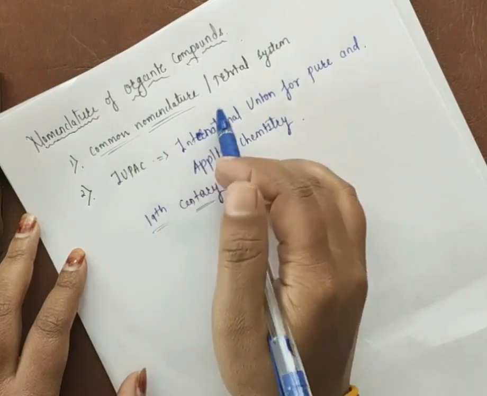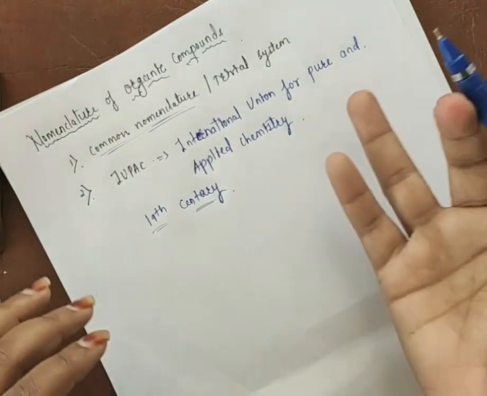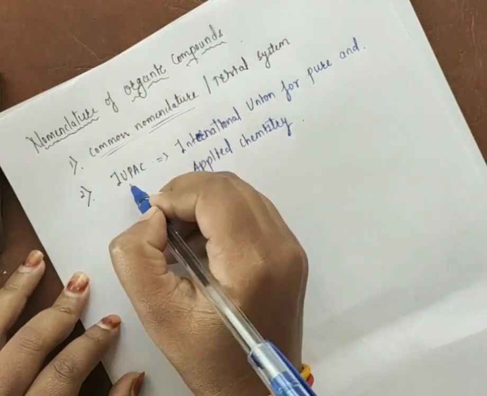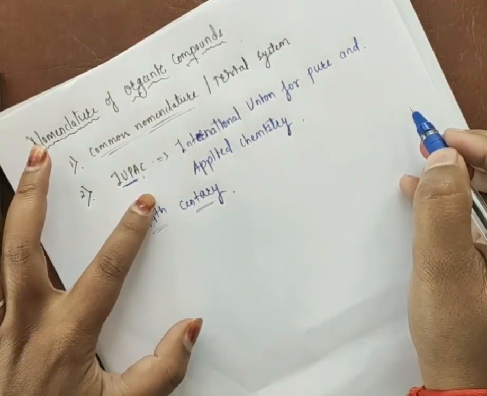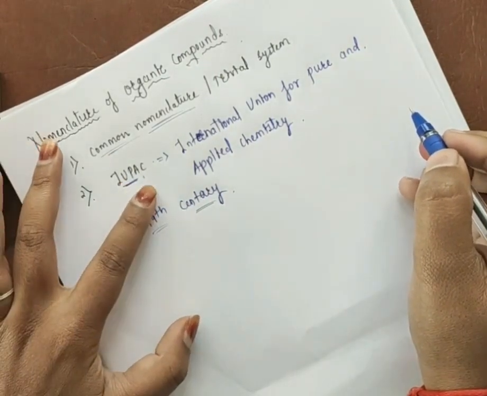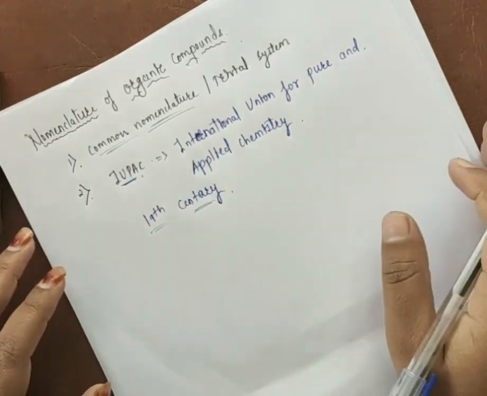So for this reason the scientists invented a new method, and that method we call the IUPAC name for organic compounds.